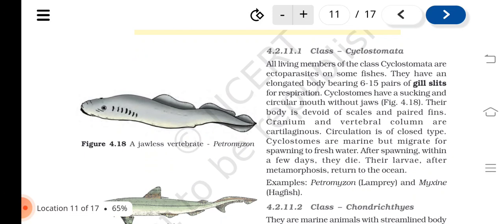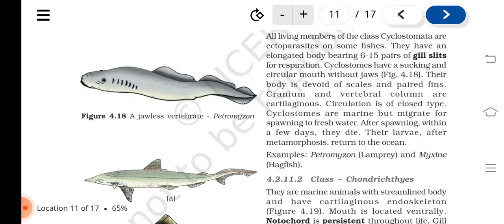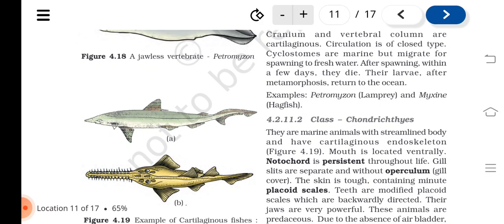Circulation is of closed type. Cyclostomes are marine but migrate for spawning to fresh water. After spawning, within a few days they die. Their larvae, after metamorphosis, return to the ocean. Examples: Petromyzon, lamprey, and Myxine, hagfish. Class Chondrichthyes.